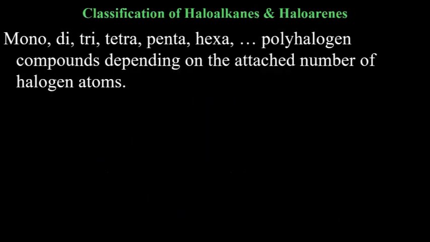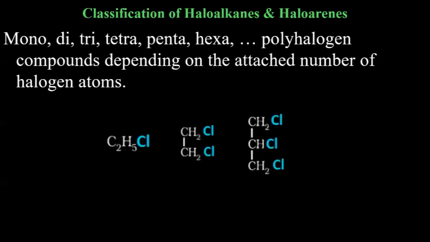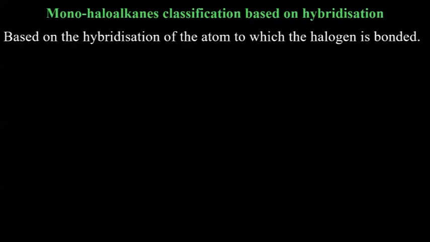Broad classification. Then we talk about how many halogens are there: 1, 2, 3, depending on that, mono, di, tri, tetra, penta. For example, this is mono, this one is di, this one is tri. Now, based on hybridization also, there is categorization, and from here questions appear in your examination. Based on hybridization, what is the categorization? Depending on which type of hybridization it is, the name will change.